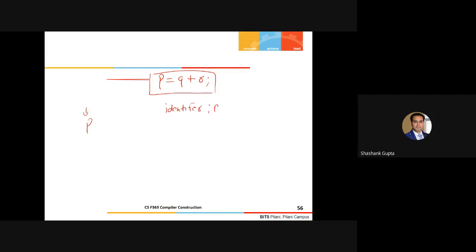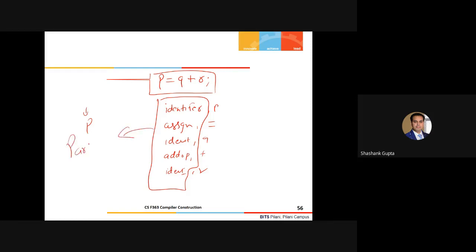I mean, this P, and another is, again, let's say some assignment operator. Again, we have identifier, let's say Q, and then we have some additional operator plus, and again, we have this identifier, let's say R. So this is the information which exactly is required by the syntax analyzer, the parser. Because now the parser will utilize this information, and he will utilize certain grammar rules.